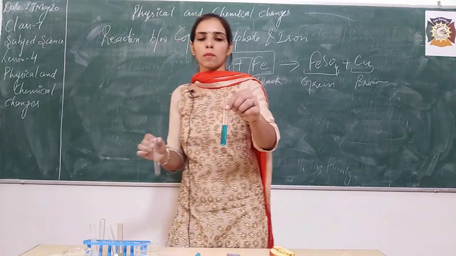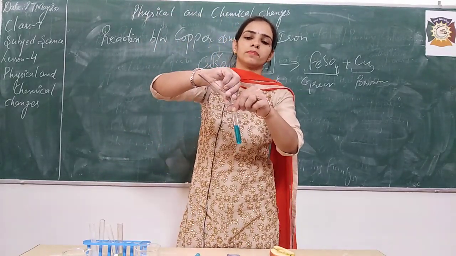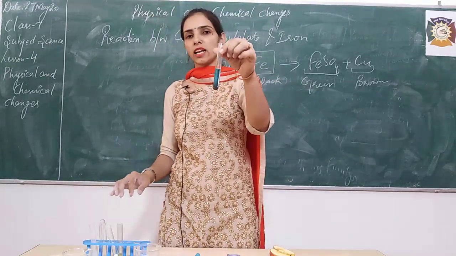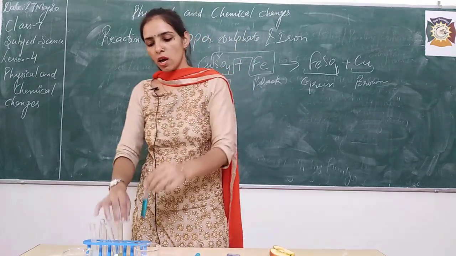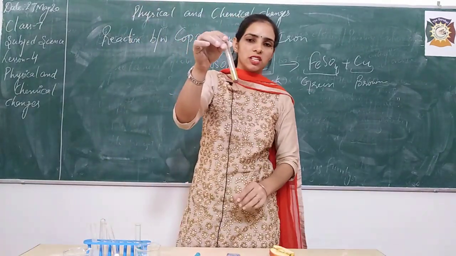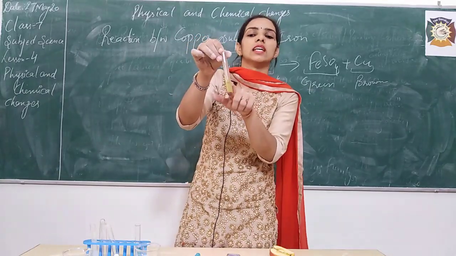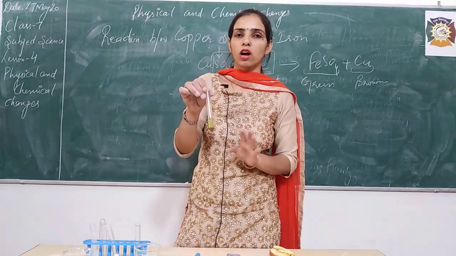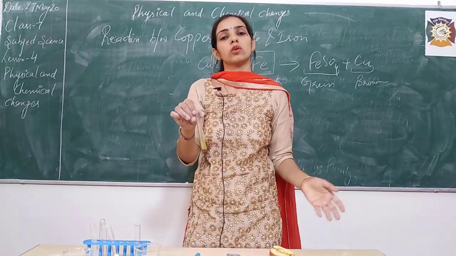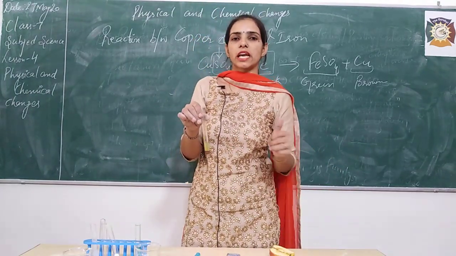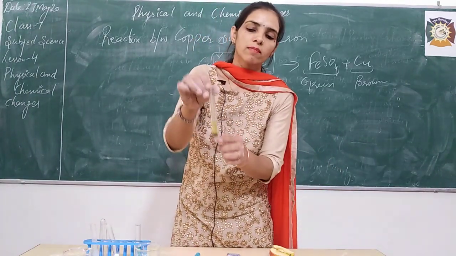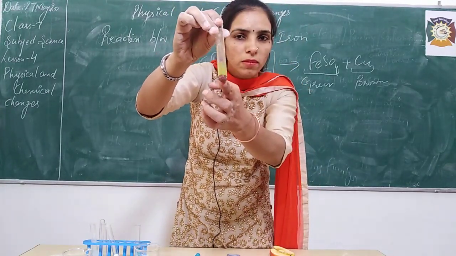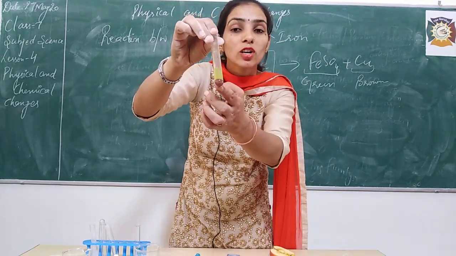For example, in this copper sulfate solution, I have added some iron filings. Now if I shake it for a long time, what will happen? Its color will change from blue to green. Okay, can you see this green color? Because I have shaken that solution for a long time, about 4 to 5 minutes. When I shake that solution, it changes its color from blue to green. Can you see the deposition at the bottom of this test tube? That is brown, and it is nothing but copper.